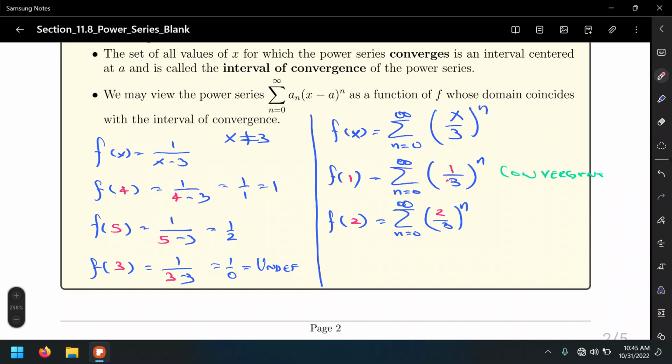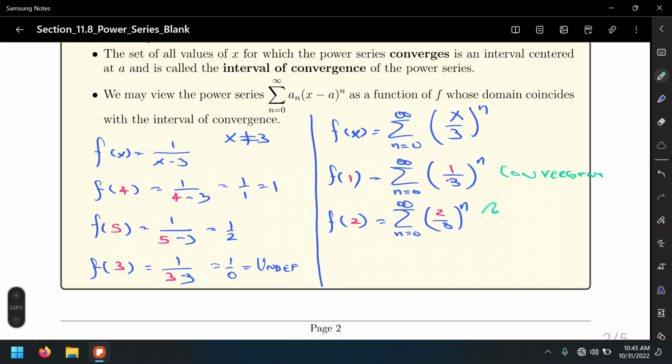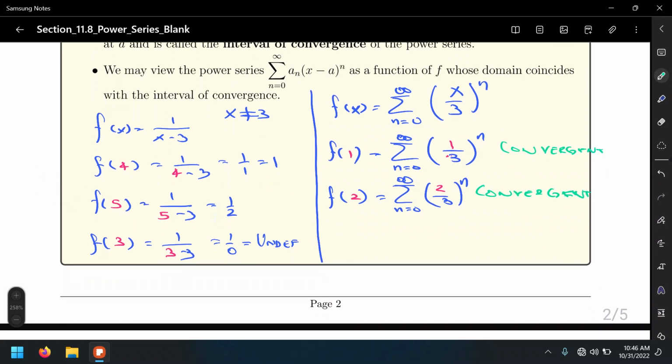Because 2/3 is still under 1, right? So convergent. In a very similar way that we evaluated the previous function at 5, it gave us a value, whatever value it is, whether it's a fraction, an integer, a decimal, I don't care, as long as it is a valid value. I mean, it's going to be convergent.